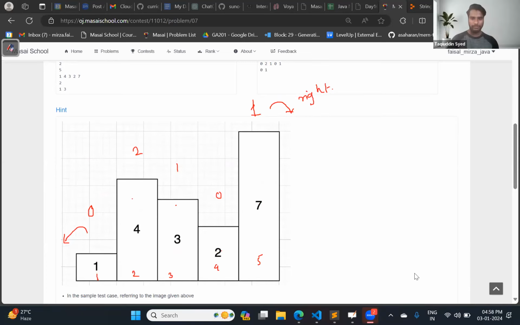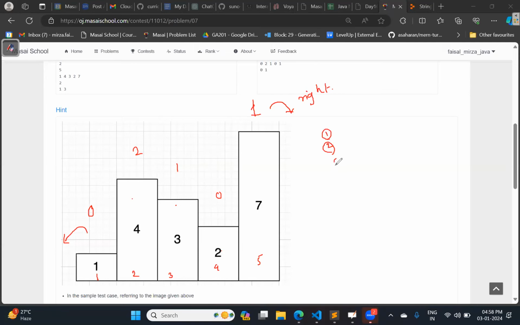Now give me the important observation from your side. You will be able to write all these three conditions 1, 2 and 3 if the buildings are in between first and last. But what if the building is at the very start, and what if the building is at the end?